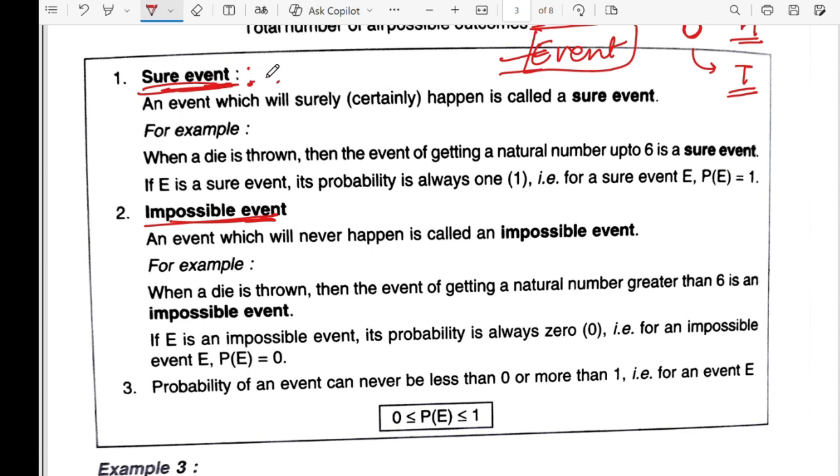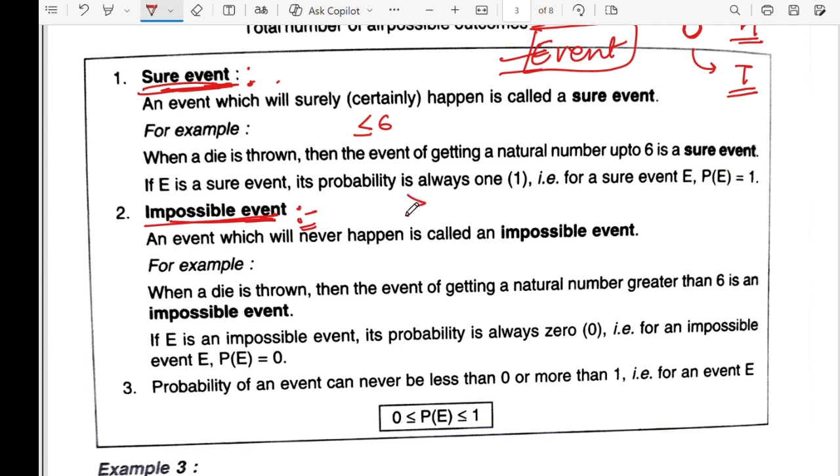An example: if you throw a die, getting a number less than or equal to 6 is a sure event. I told you, less than or equal to 6 means we will not get a number which is more than 6. We will get a number from 1 to 6 only if you throw a die. That's a sure event. So what is the example of an impossible event?